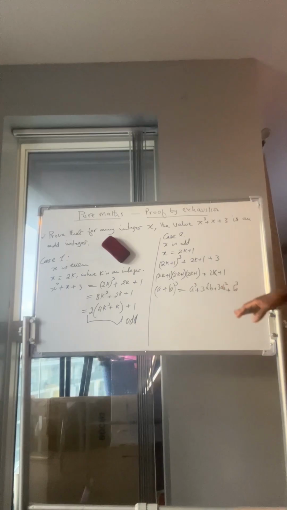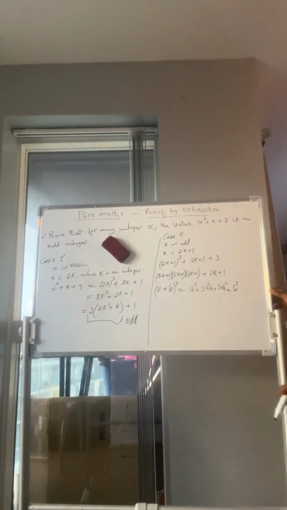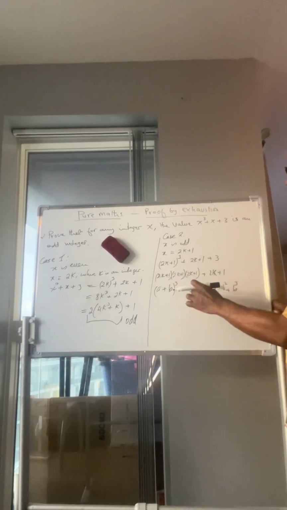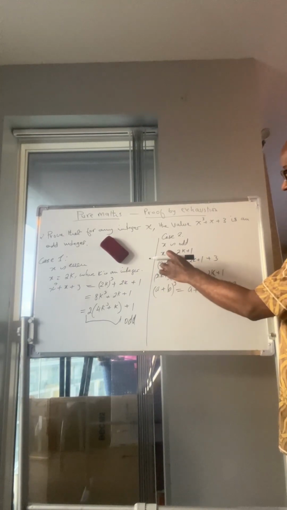So let's use this method to multiply this out. Here our a is 2k and our b is 1.